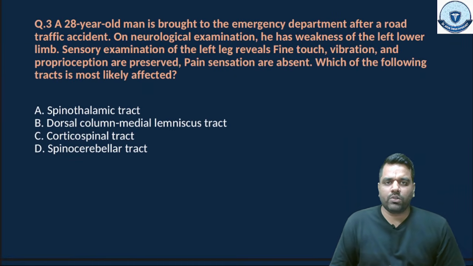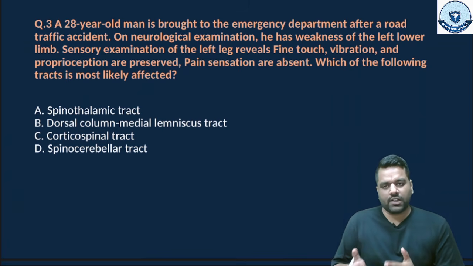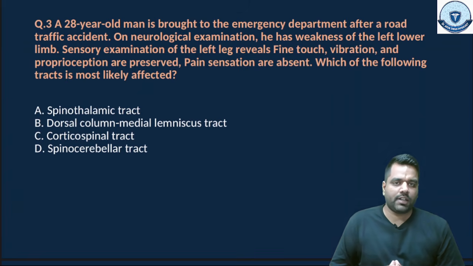Coming to the next question, a 28-year-old man is brought to the emergency department after a road traffic accident. On neurological examination, he has weakness of the left lower limb. Sensory examination of the left leg reveals fine touch, vibration, proprioception are preserved. Pain sensation is absent. Which of the following tract is most likely affected? The spinothalamic, dorsal column, corticospinal, and the spinocerebellar tract.